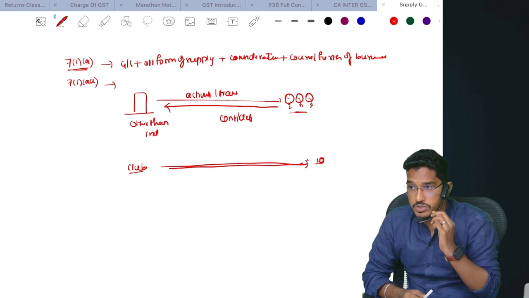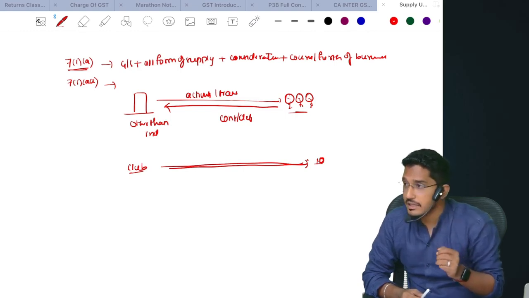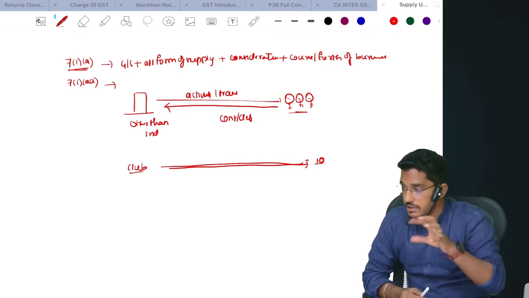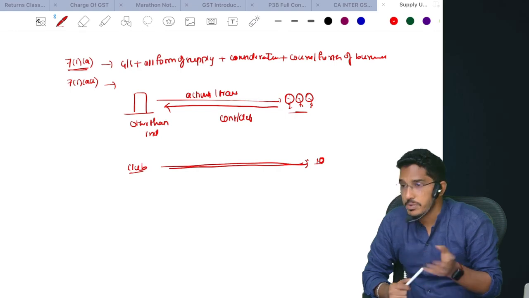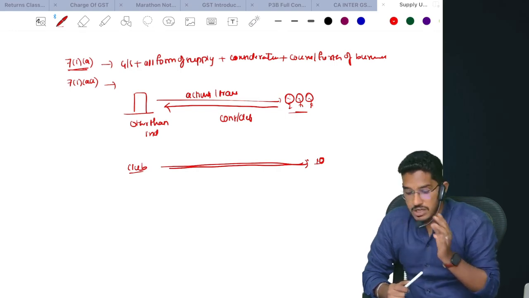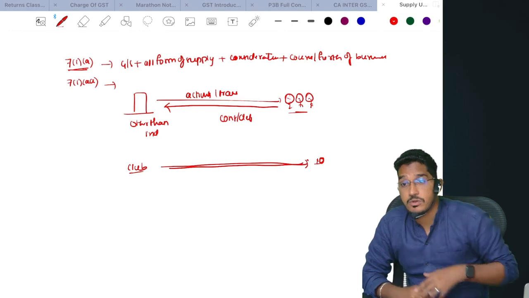There was a Supreme Court judgment favoring this, which told that yes, the person and its constituents both are one and the same. So people are not paying GST on that. Now government wants to override this. Even the Supreme Court judgment they want to override.